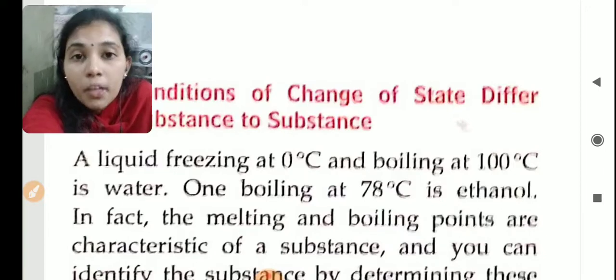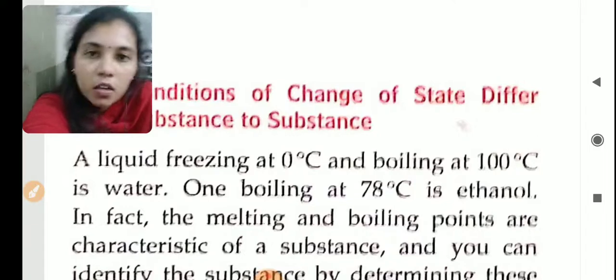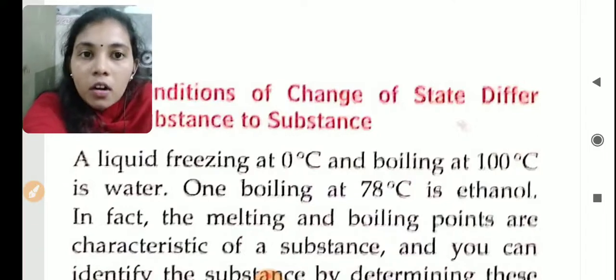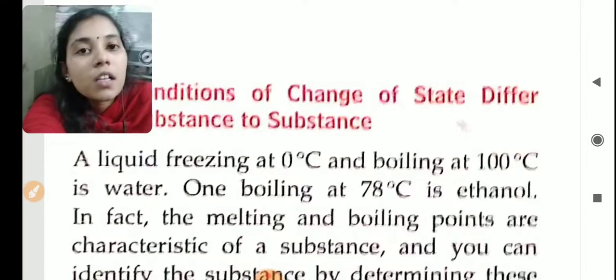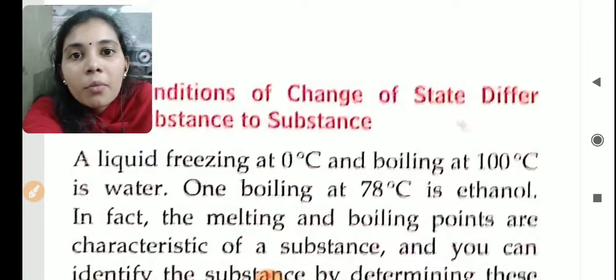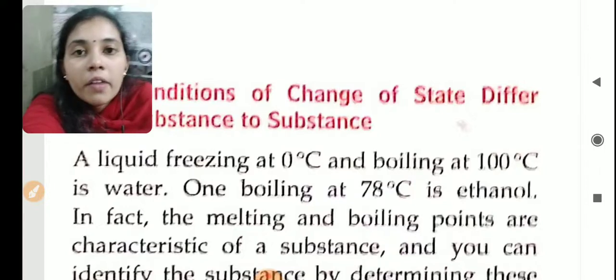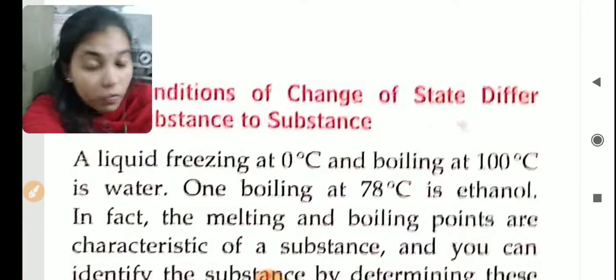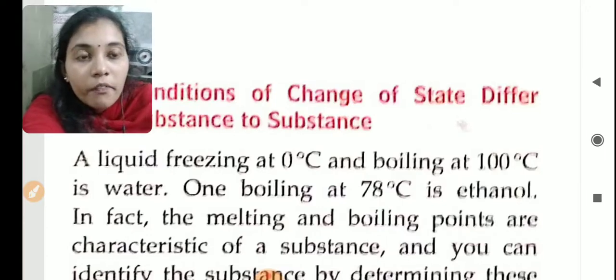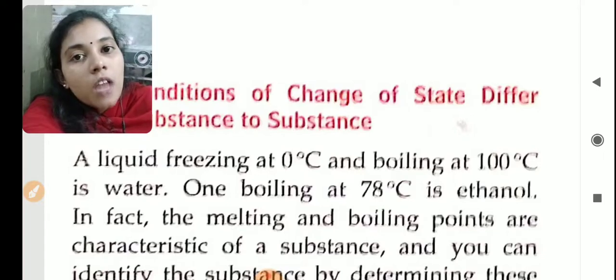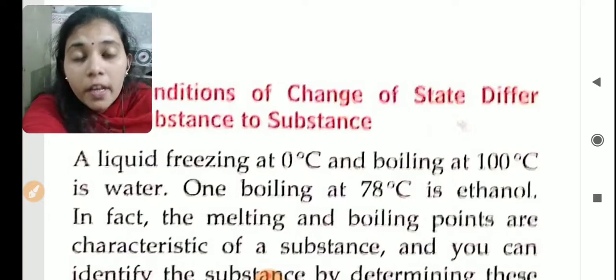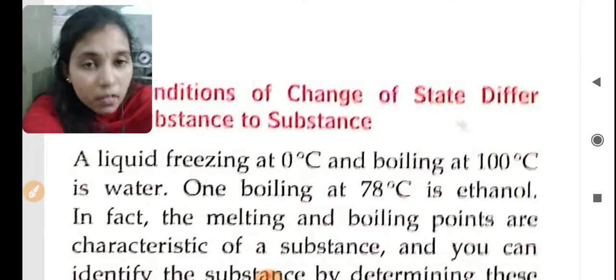But ethanol means it is an alcohol. The ethanol will boil at 78 degrees Celsius. So compared to the boiling point of water, if you are boiling an alcohol, you know what is alcohol? Sharab. So when we are boiling the ethanol, within 78 degrees Celsius itself, what will happen? Ethanol will start to boil, or ethanol will change to vapor.